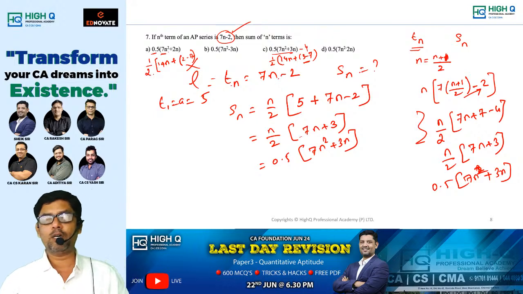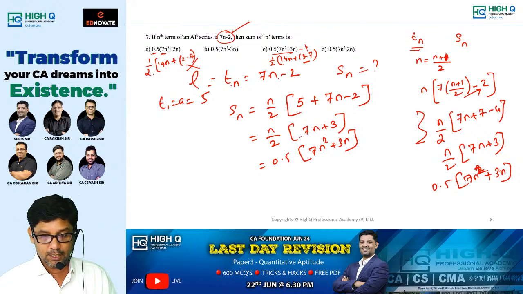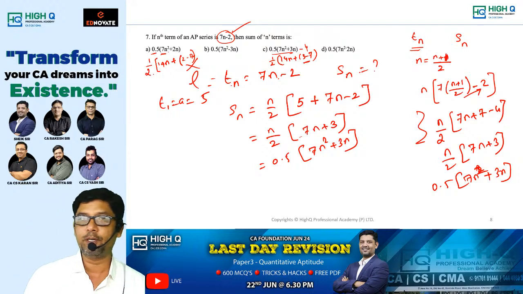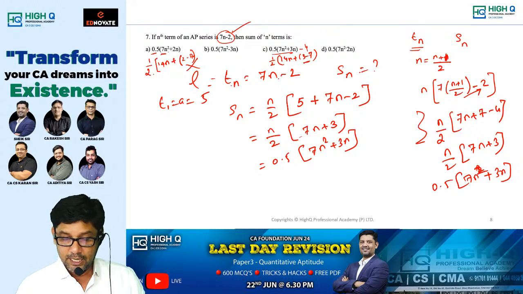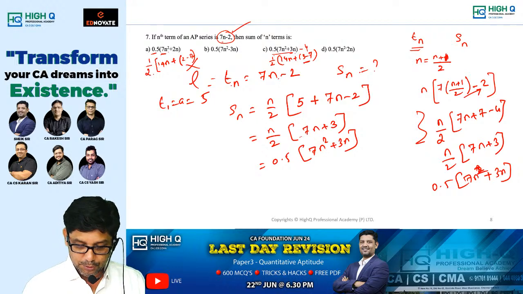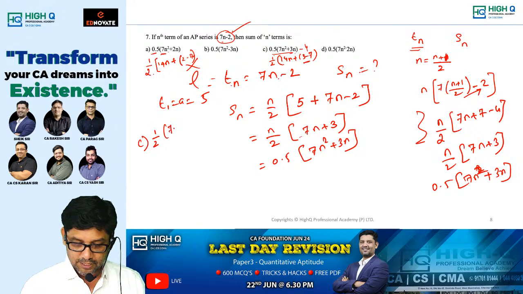See, there are so many tricks available. This is by using the trial and error method. If you want to use it, let me explain it once again, because many of you are not aware of this. Tn is given, Sn we have to find out. If Sn is there, take option C, 0.5 which I'm writing as 1 by 2, 7n square plus 3n. Keep 1 by 2 as it is.